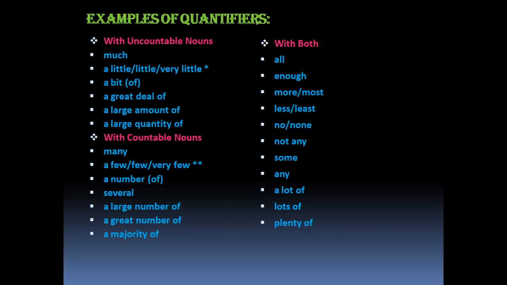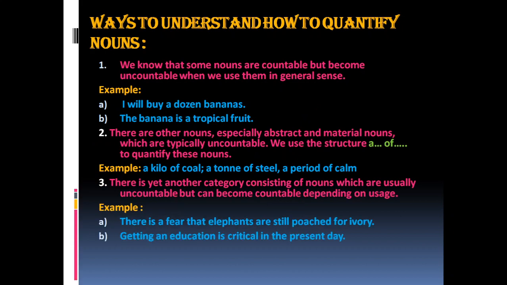You can see here there are a number of examples which we can use with uncountable nouns, which we can use with countable nouns, or which we can use with both countable and uncountable nouns. There are ways to understand how to quantify nouns. There are 3 rules given here. First rule, we know that some nouns are countable but become uncountable when we use them in a general sense. So it's very easy to understand here that some nouns are actually countable, but when we are using them, we can use them as uncountable nouns.